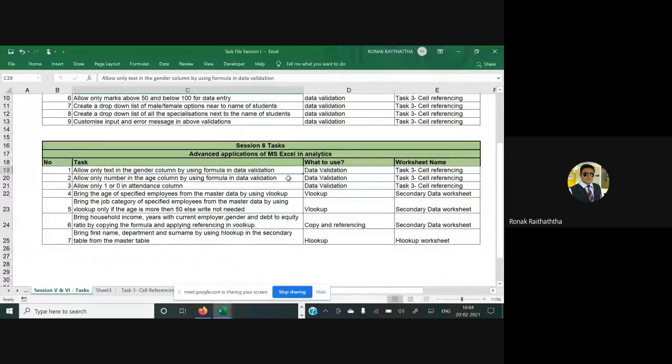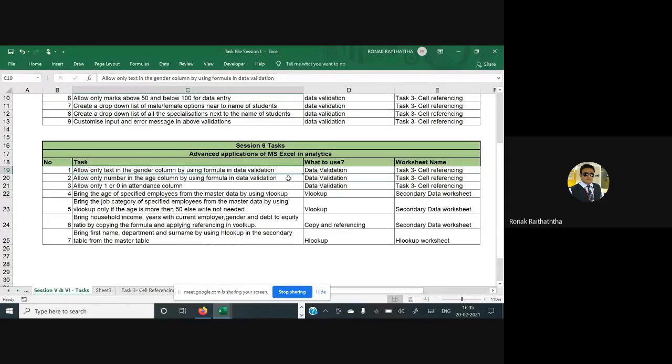Okay, let me just give you the brief idea about what we had done last time around. We had almost done this data validation, which was related to putting the restrictions and validations on the data. When I say restrictions and validations on the data, that means you want to allow only that kind of data which has been allowed by you, right? Rest everything should not be allowed to be entered.